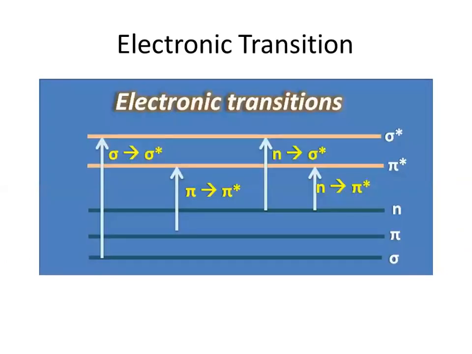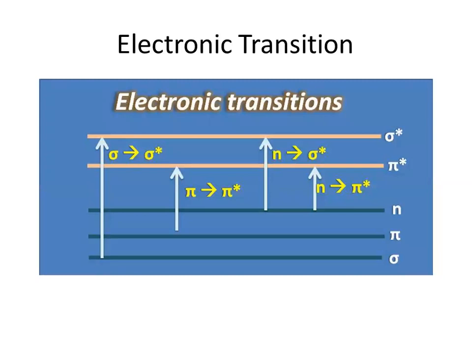So electronic transition, as I have already discussed, is a type of translational motion, because the electron is moving from this to this direction. Only one direction is there, maybe x, maybe y, maybe z. In electronic transition, electrons in the atoms of the molecules are excited.